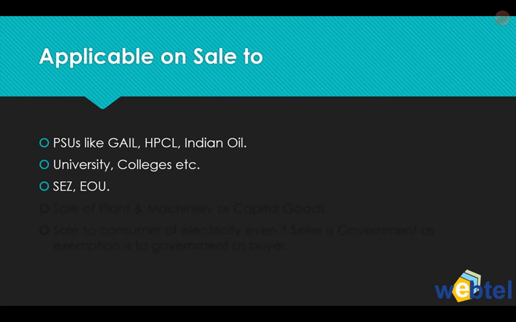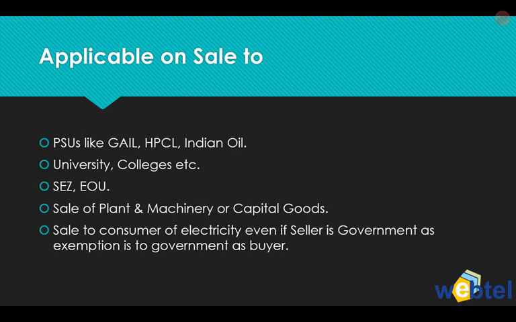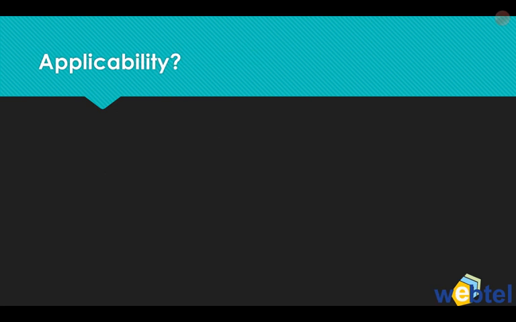SEZ, EOU, etc. Even on sales made to them, TCS is to be collected because the specific exemption has been given to goods exported out of India. Though even in the case of SEZ, EOU, etc., it is considered as exports, specifically in the section they are saying goods exported out of India. So even in the case of sale to SEZ or EOU, TCS has to be collected under this subsection. Even sale of plant and machinery or capital goods, etc. Sale to a consumer of electricity, even if the seller is government, as the exemption is given to government as buyer only. So in all these cases, TCS shall be applicable under 1H.